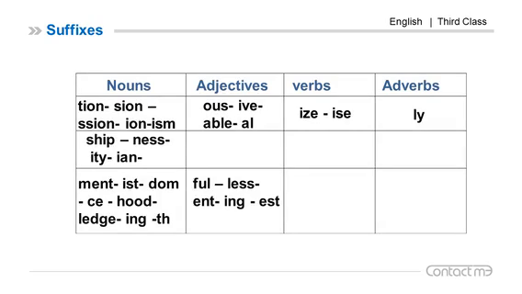Now we have this diagram: nouns, adjectives, verbs, and adverbs. Suffixes which give nouns